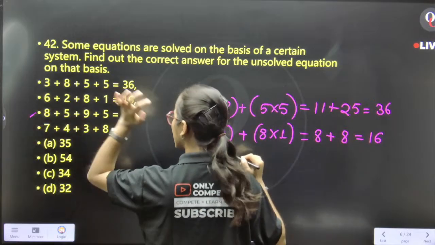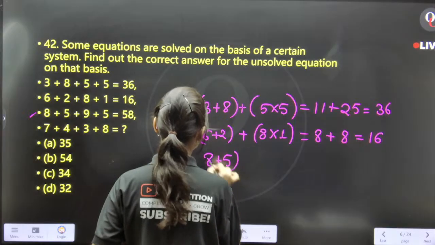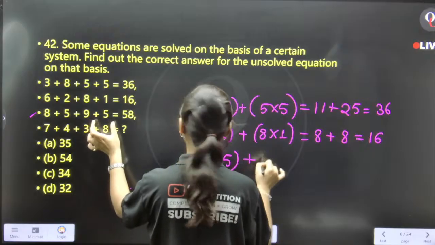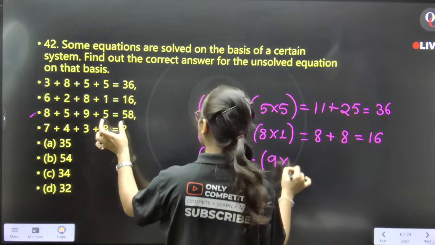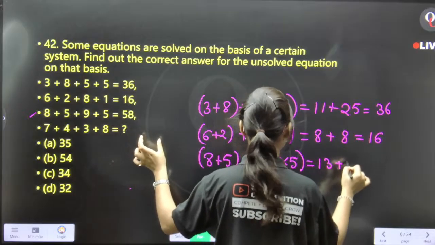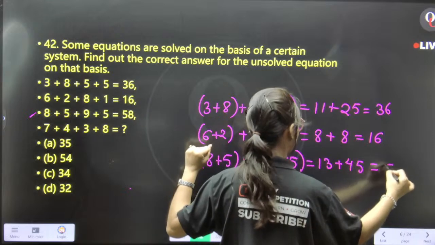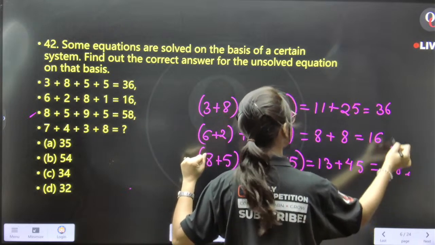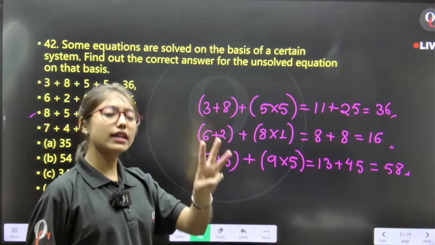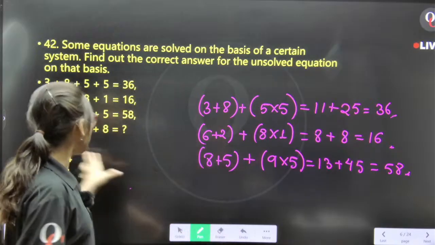Then in the third equation also we have to apply that: 8 plus 5 is equal to 13, and then plus 9 into 5. 9 into 5 is 45, so 13 plus 45 is equal to 58. That means if the pattern satisfies three equations, then it is mandatory that it will follow the fourth equation.